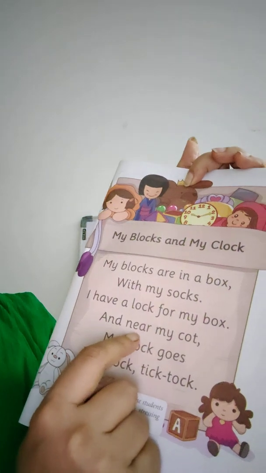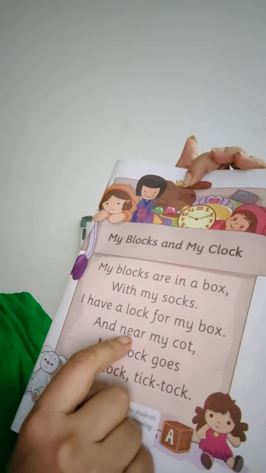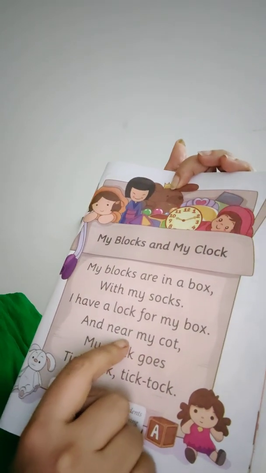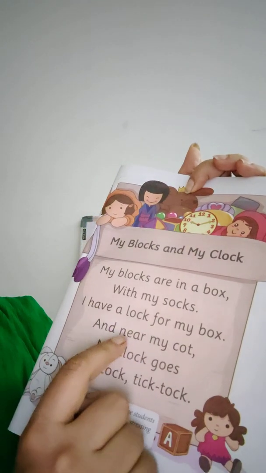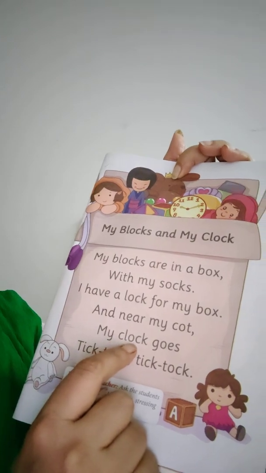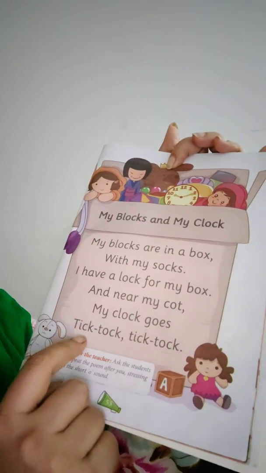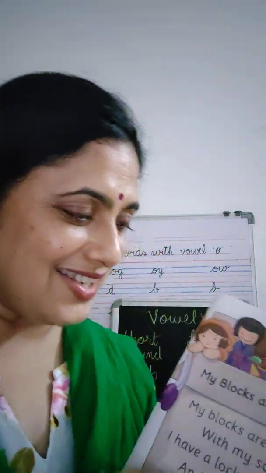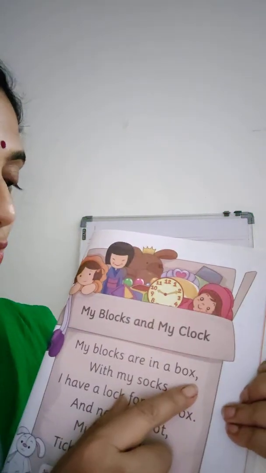And near, this is near. Okay? Long E sound, near. A is silent. Two vowels are walking, first one does the talking. And near my cot, my clock goes tick tock, tick tock. So, how does the clock do? Tick tock, tick tock. Yes, let's read it one more time.